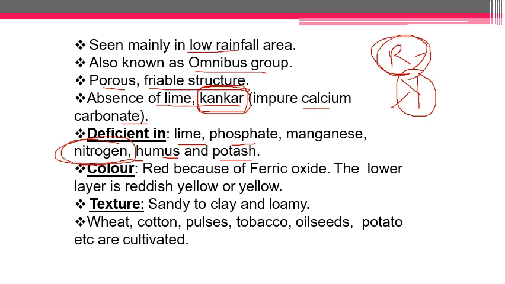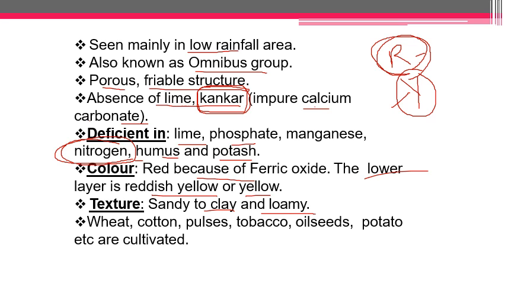Color is red because of ferric oxide. Why does this soil have red color? Because of iron oxide, or ferric oxide. Because of the presence of lots of iron content in this soil, it is red in color. The lower layer, the subsoil, is reddish yellow or yellow. Texture is sandy to clay and loamy.